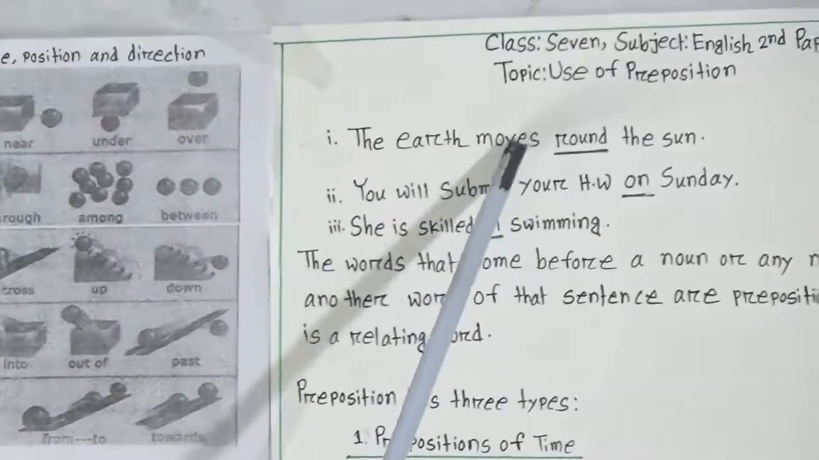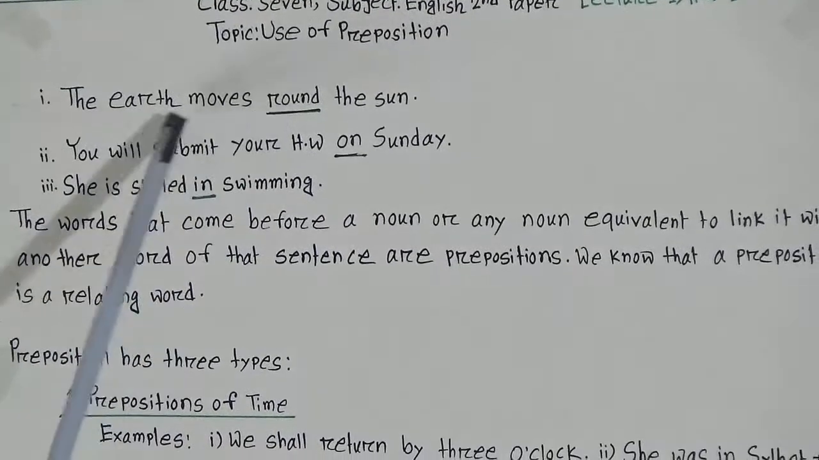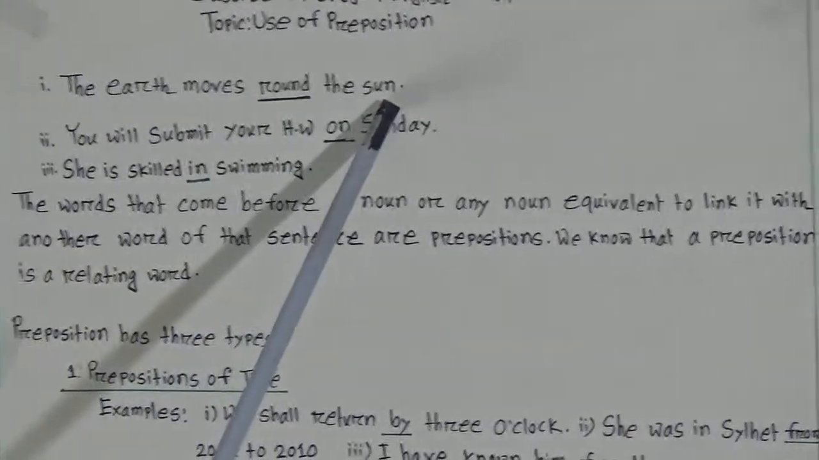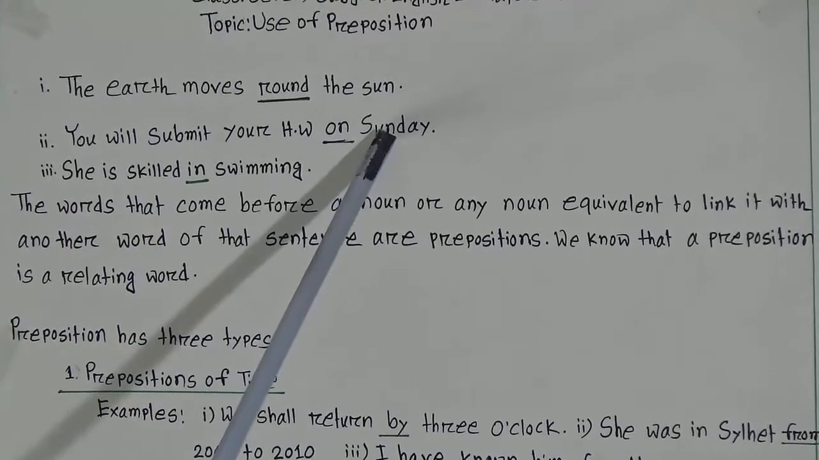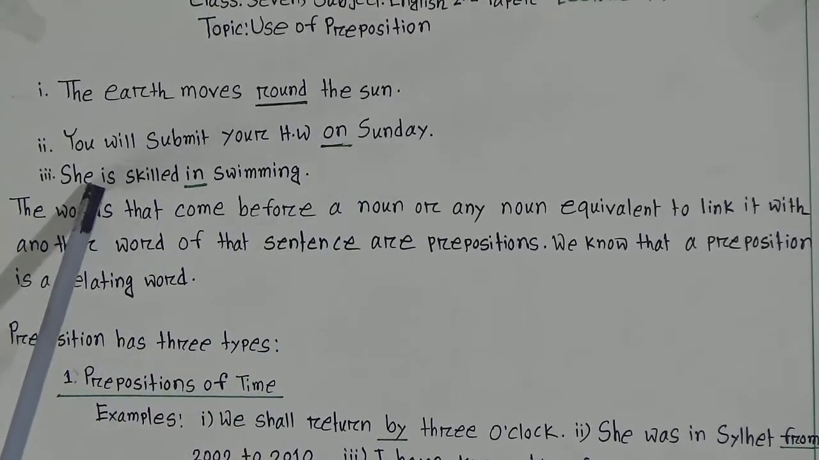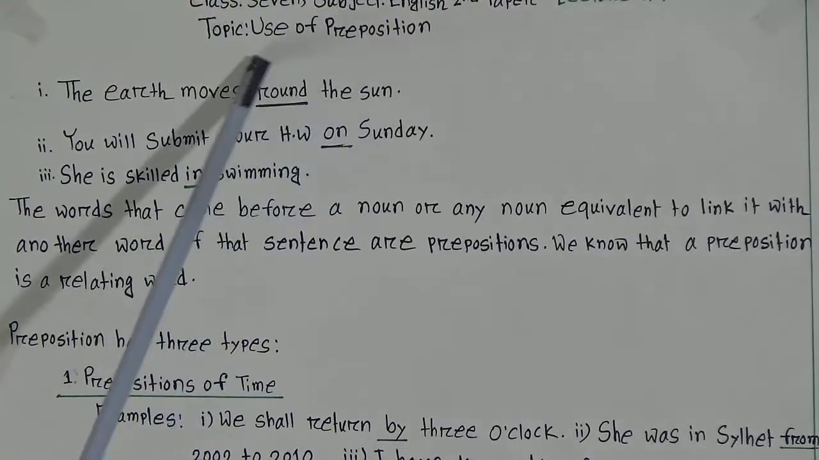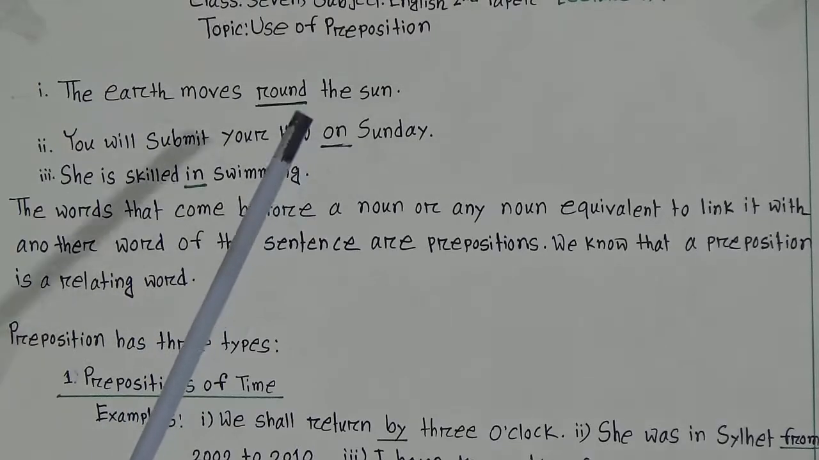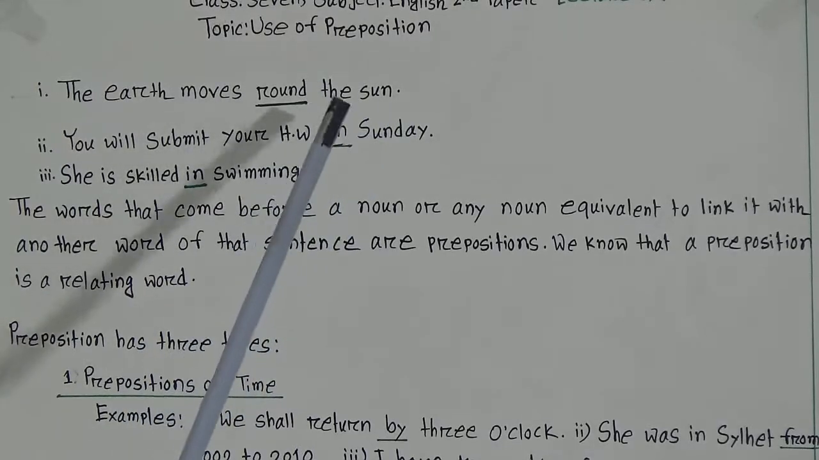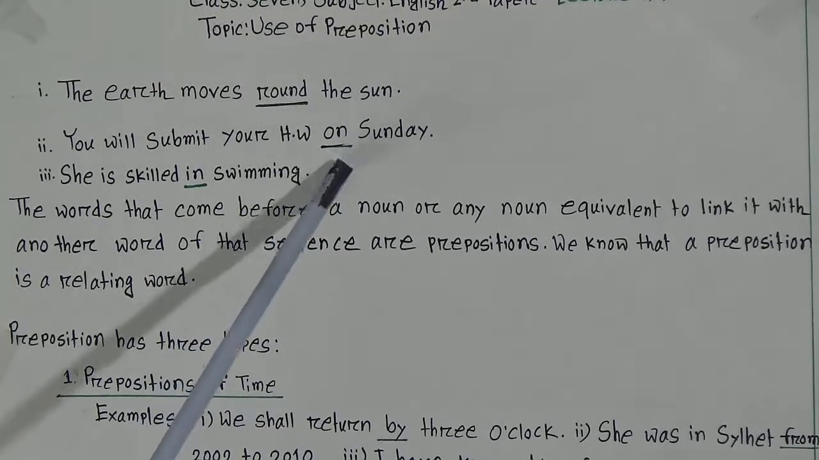Look here, I have given three examples. The first one: the earth moves round the sun. Second one: you will submit your SW on Sunday. Third one: she is skilled in swimming. Look at the underlined words: round, on, in. These three words represent our today's topic, use of prepositions.